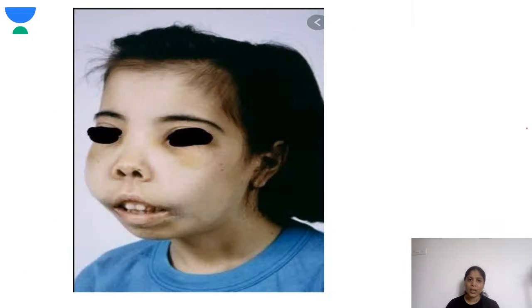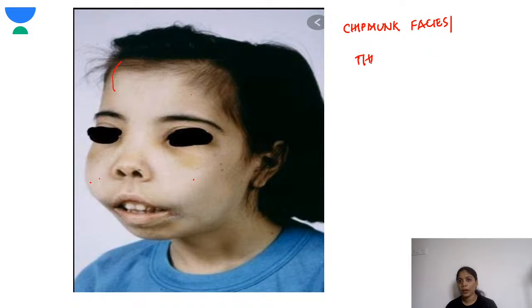Next, this is the child with the chipmunk face. You can see there is maxillary hyperplasia, the maxilla has protruded out. There is mild frontal bossing which you can see, and then there is a flat nasal bridge. So this is the typical picture of chipmunk faces or thalassemic faces. Fine.